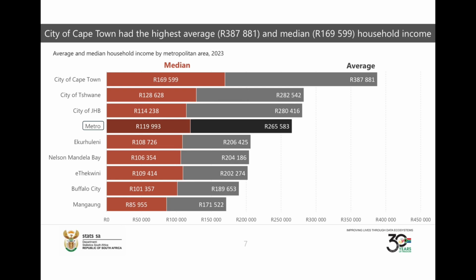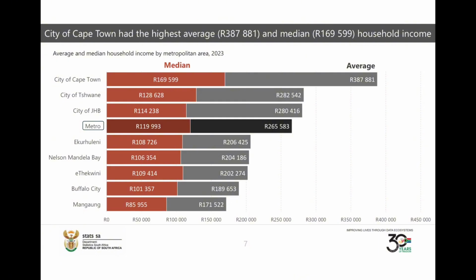It looks at Cape Town now, and they try to compute what they call the average salary in the city of Cape Town, and the median is the middle of it. As you can see there, the city of Cape Town has 169 and the average is 387.